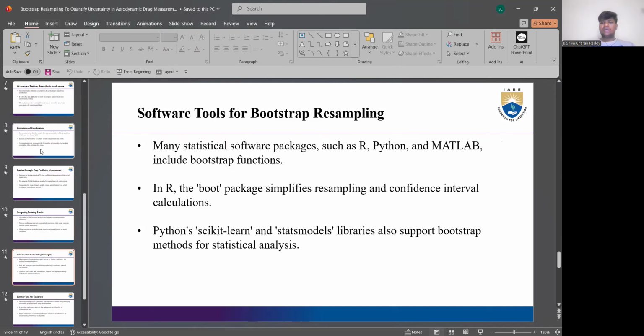So there are many software packages for different types of programs, such as R, Python, and MATLAB. In R, the boot package simplifies resampling and confidence interval calculations. These two are the main ones in the Bootstrap resampling process. In Python, there are the scikit-learn and statsmodels libraries to support Bootstrap methods. We can use these libraries in our programs to apply the Bootstrap resampling process.